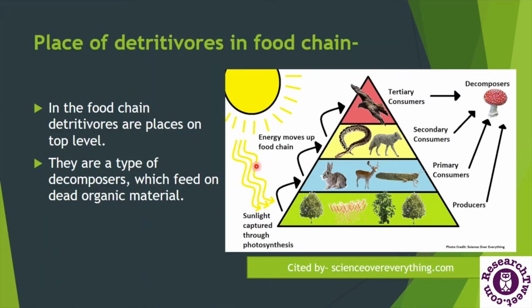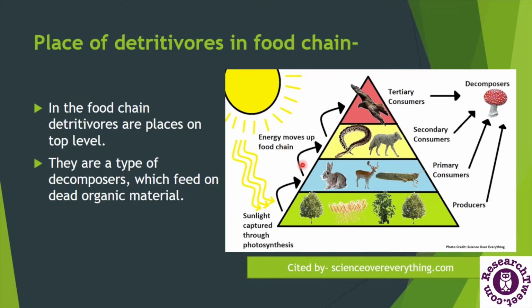Now, what is the place of detritivores in the food chain? They are placed at the top level, however they don't get a particular place in trophic levels because they decompose organic matter of all trophic levels. In this diagram, we can see the pyramid showing trophic levels, which are trophic level 1, trophic level 2 and many more, and the arrows indicating the movement of energy from one trophic level to another.